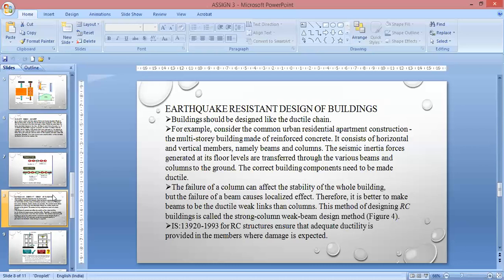The failure of a column can affect the stability of the whole building, but a failure of a beam causes a localized effect. Therefore, it is better to make the beams the ductile, weak links rather than the columns. This method of designing RC buildings is called the strong column weak beam design method, explained in figure 4. IS 13920:1993 for RC structures ensures that adequate ductility is provided in the members where damage is expected.